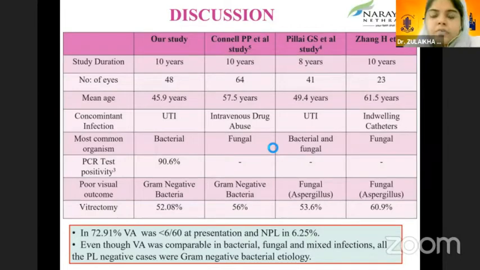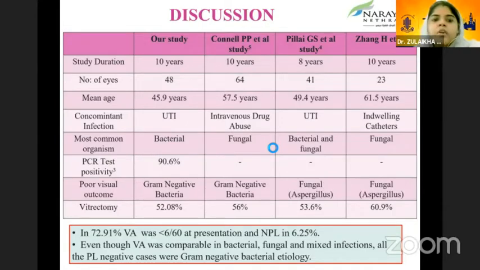So this is the discussion. Our study duration was 10 years. In our study, we examined 48 eyes, while in the Cornell et al. study they examined 64 eyes, which was slightly higher. Mean age of presentation was 45.9 years, which was comparable with the Pillai et al. study. Concomitant infection was UTI in our study as well as in the Pillai et al. study.